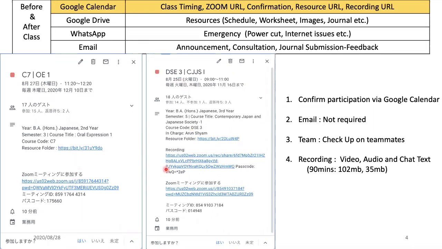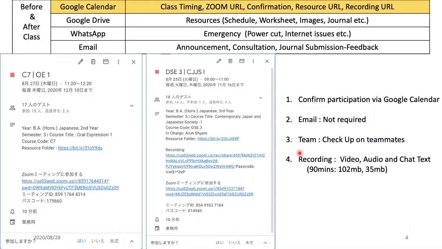One addition that I make is, for example, if you see here on the left, it's the Zoom meeting URL, and on top, I've just added the recording file. So they can download the recording from this place if they want to. What this basically does is reduce the entry point to all the resources and recordings and any other files that we have used. This reduced a lot of emails and WhatsApp messages.